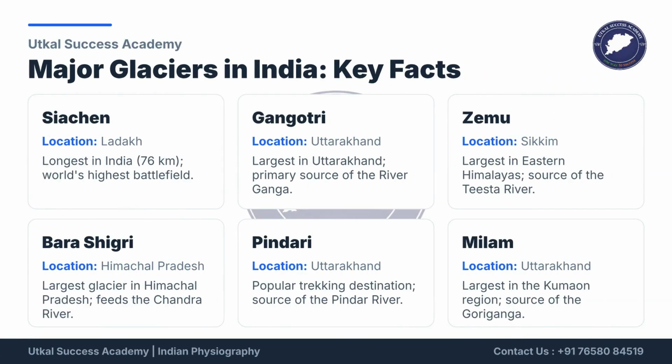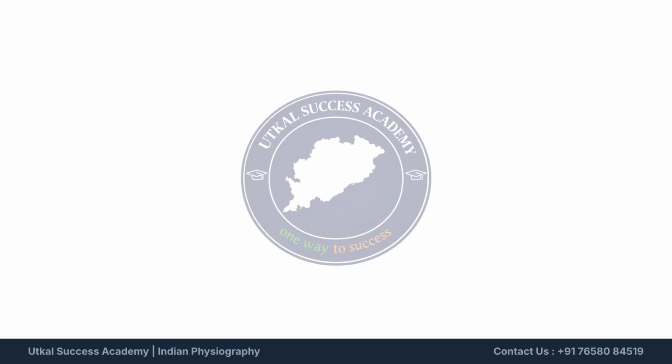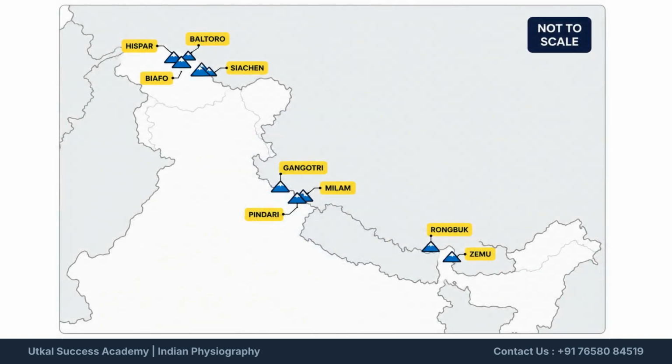Let's explore key facts about major Indian glaciers. Siachen, the longest, is in Ladakh. Gangotri is in Uttarakhand and feeds the Ganga. Zemu is in Sikkim, the source of the Teesta River. Other significant glaciers include Barashigri in Himachal Pradesh, Pindari, and Milam in Uttarakhand. This map shows the distribution of these important mountain glaciers across India.